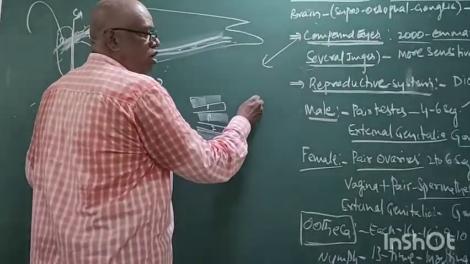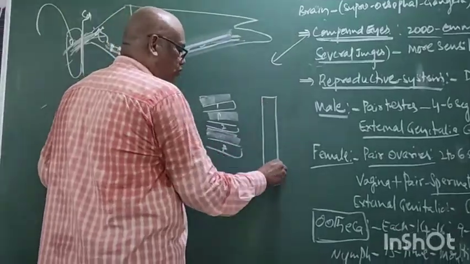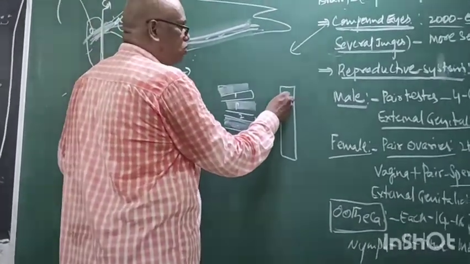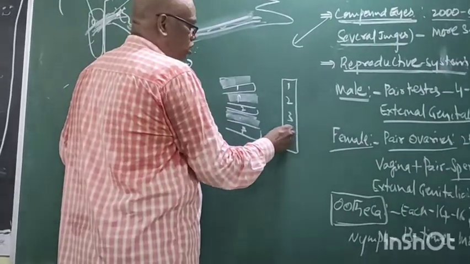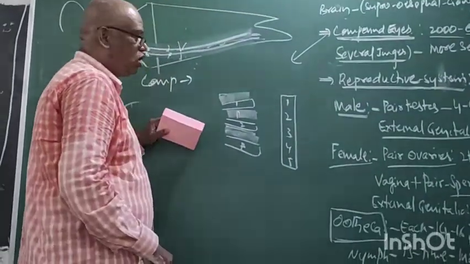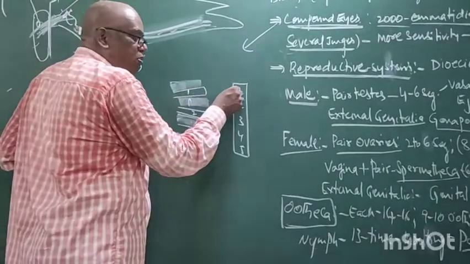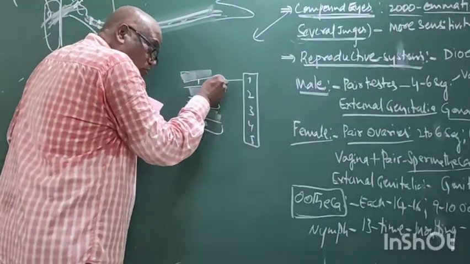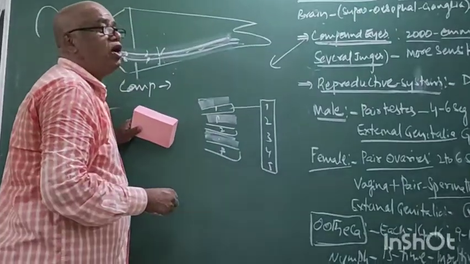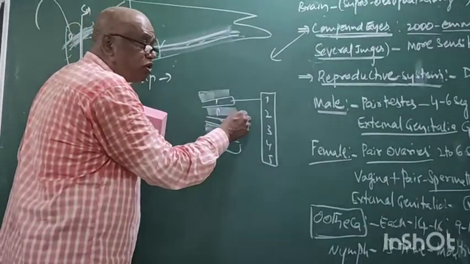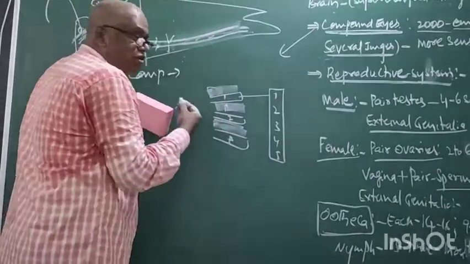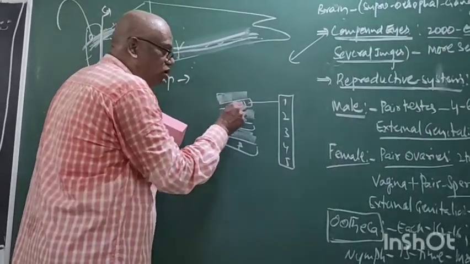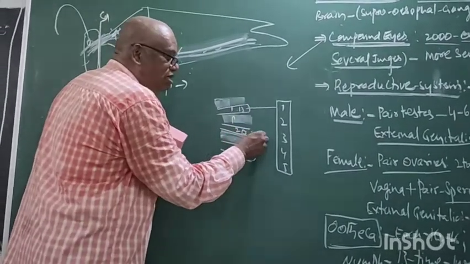Suppose now there is an object. This object contains, suppose, 1, 2, 3, 4, 5 parts. The first material is parallel to the first part. It receives only a part of the image of the object, not the total. This one carries the image of the first part, the next carries the third part.